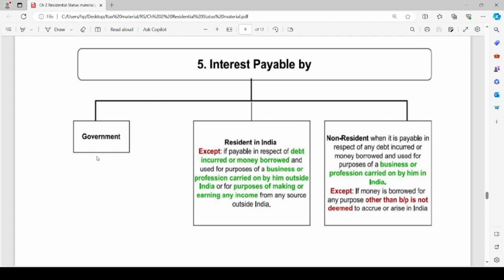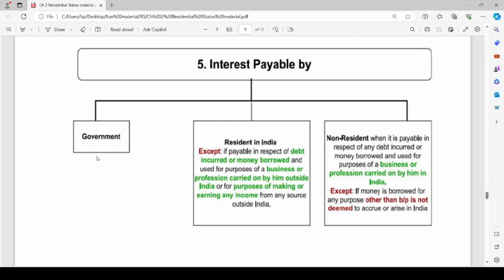Such interest amount will be deemed to accrue or arise in India. Remember one point. The debt is taken for the purpose of business or profession carried on in India. In such a case, such interest amount will be deemed to accrue or arise in India for you, and